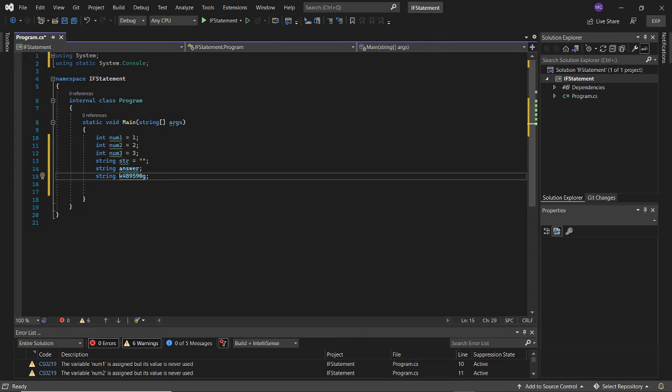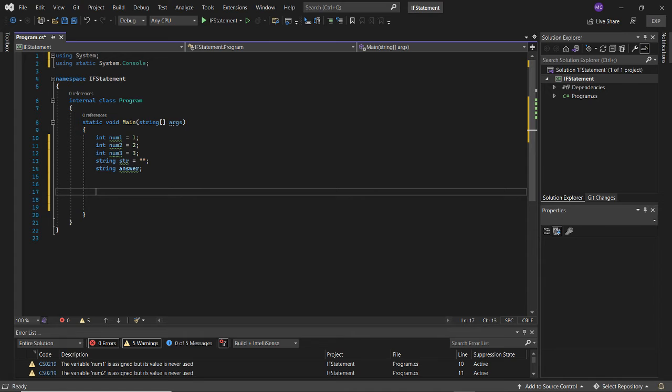And that's totally fine with C sharp. But what I can't do is make a string look like this. C sharp wouldn't take it because it's starting with a number. It has to start with a letter, and it cannot start with an empty space either.